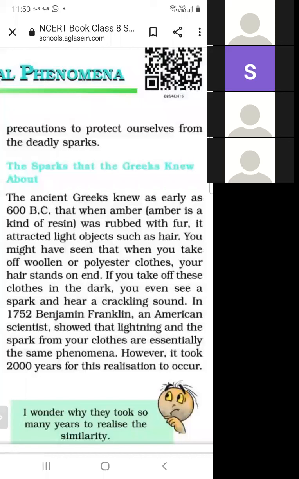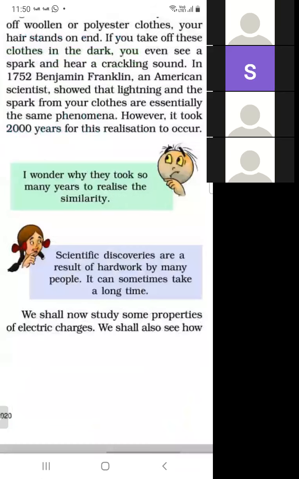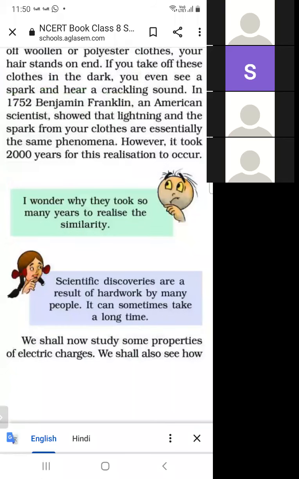So when we remove these woolen clothes in the winter, a spark is produced and the hair stands on end, and when we remove these clothes in the dark, we see that spark and also a crackling sound is produced. So these are due to the accumulation of charge. I wonder why it took so many years to realize the similarity.